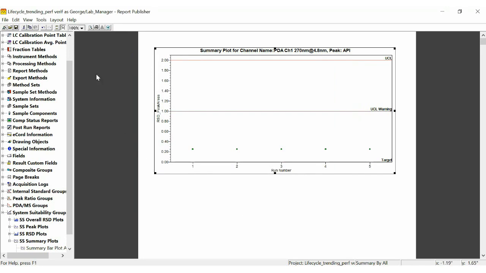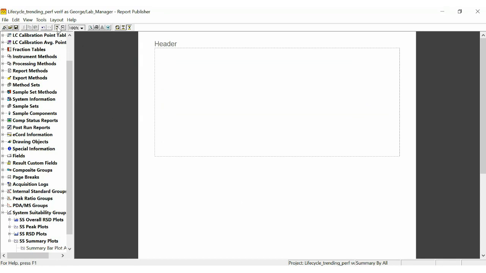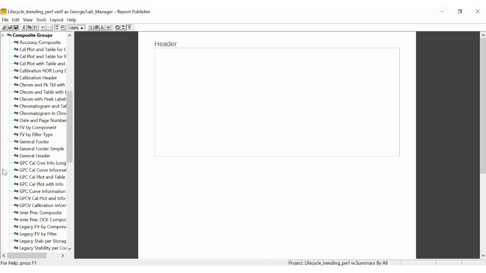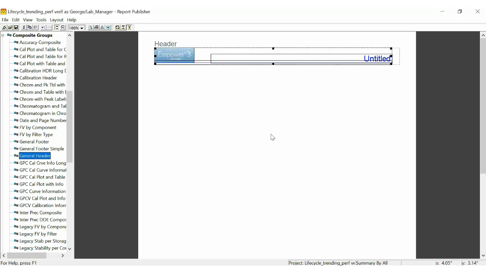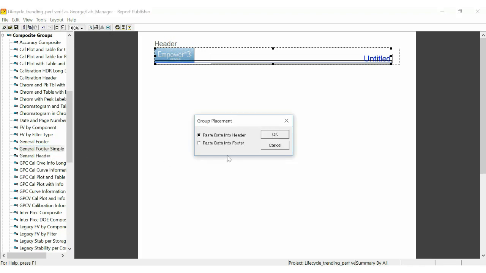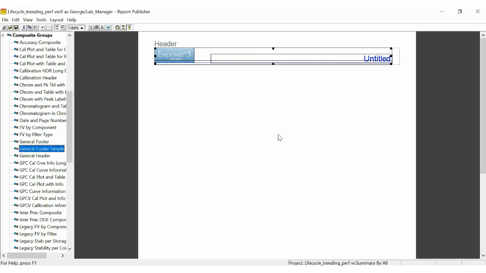Let's complete our report by adding in a header and a footer. Those are composite groups. So I'll click the plus symbol next to composite groups. There's a general header group that comes with Empower. I'll double click that and add that into the header field. And then there is a general footer simple, which is another default group. Double click that, put that into the footer.